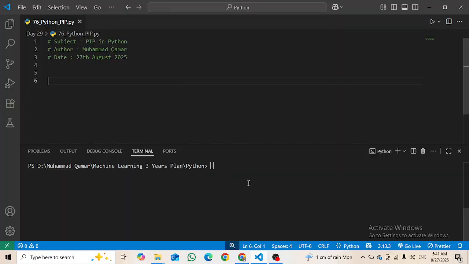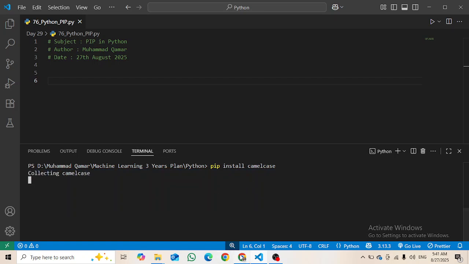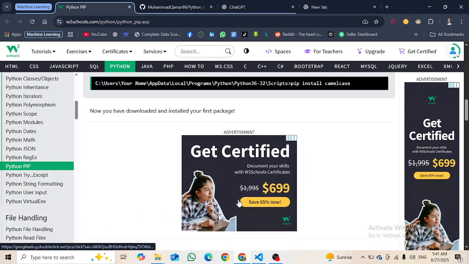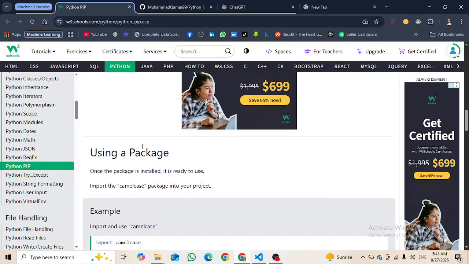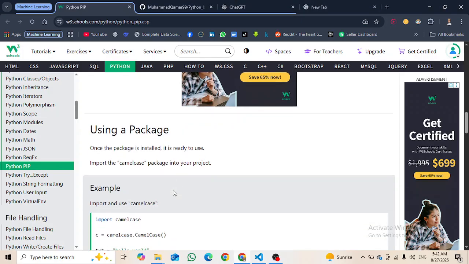So what we can do is just go to the terminal. Right here is pip, and then install camelcase. Enter it and let's see what it is going to do. Okay, we will wait for it. It has started downloading. We have not downloaded it yet, but we are downloading it right now. It is taking some time, but that's fine.